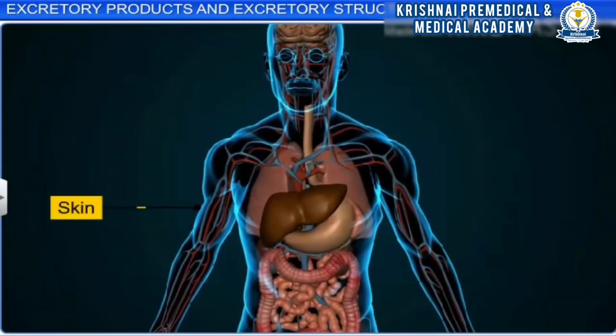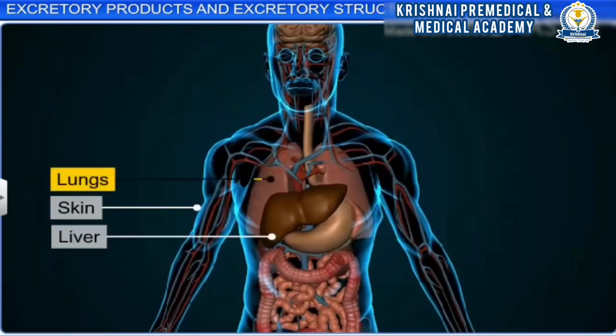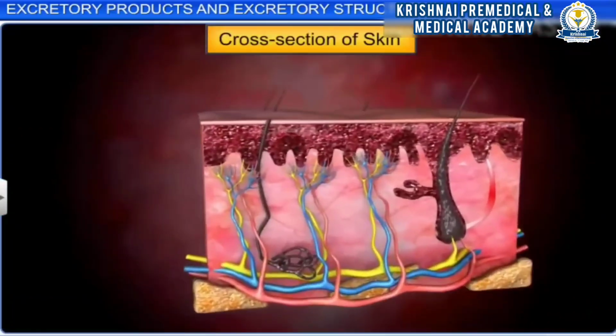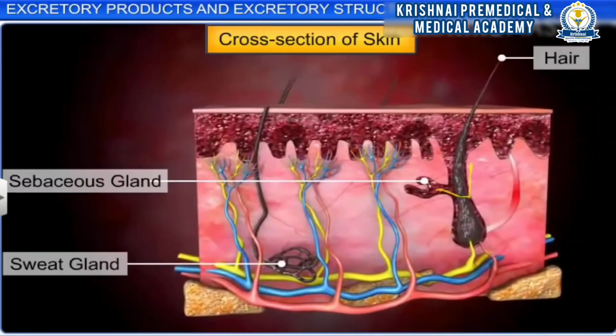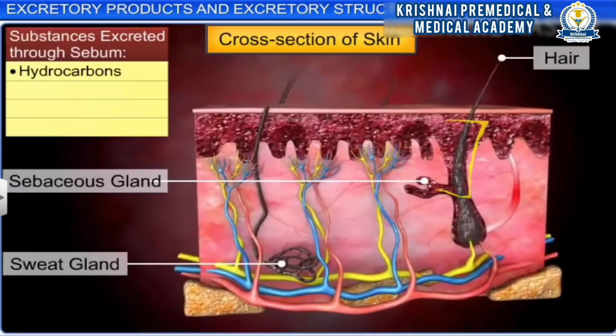Along with the kidneys, the skin, liver, and lungs also help in the removal of certain waste from the body. Our skin has sebaceous glands that secrete sebum, through which substances like hydrocarbons, sterols, and waxes are excreted. This secretion, however, provides a protective oily covering for the body.